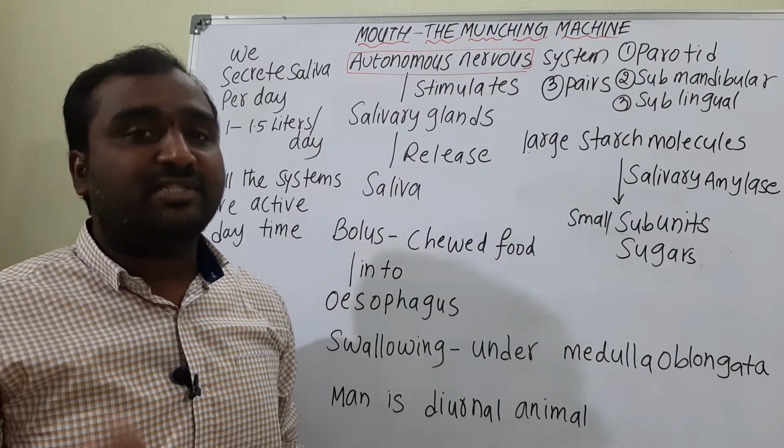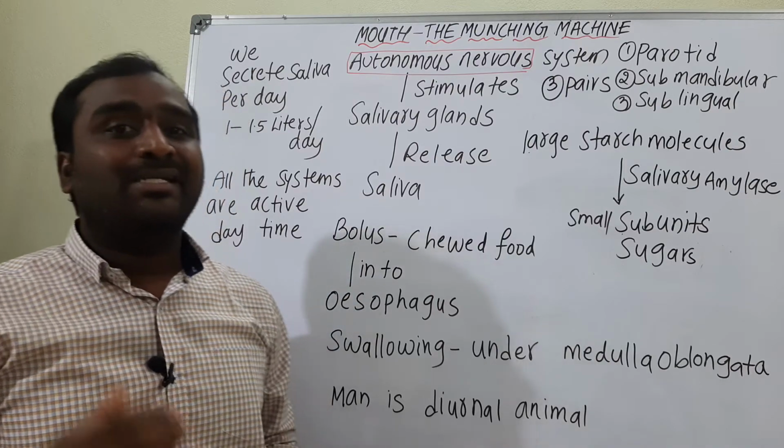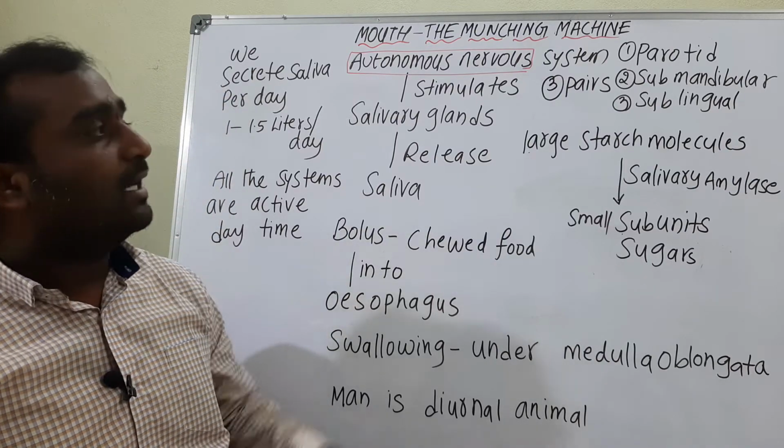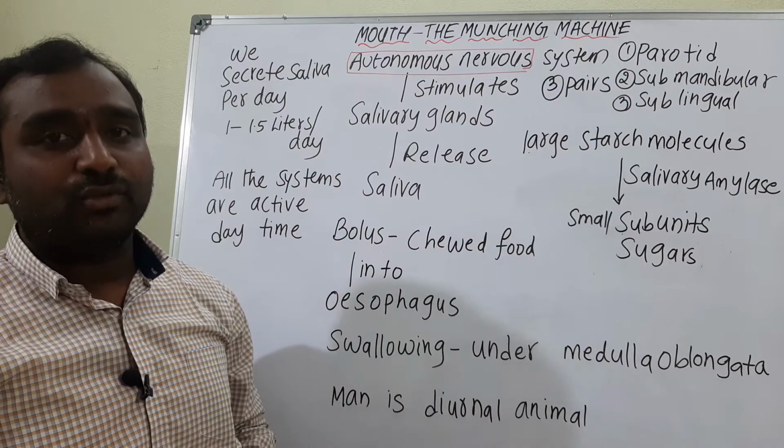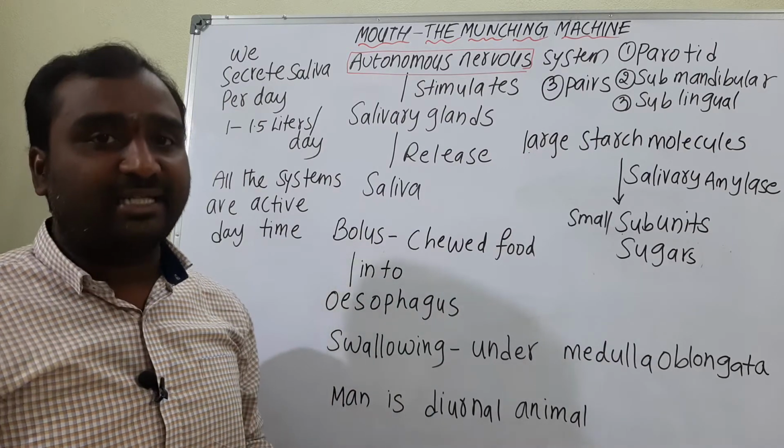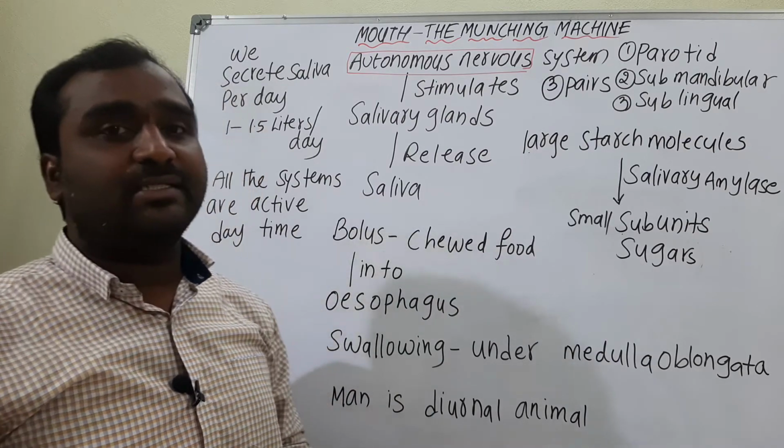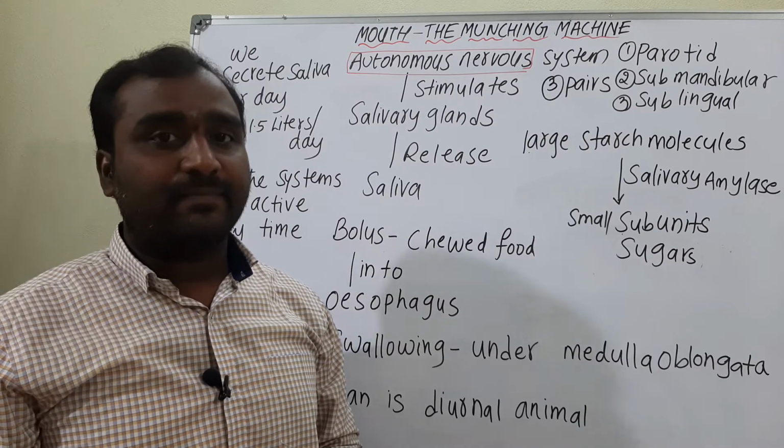These three pairs of salivary glands have ducts, salivary ducts, and these all come under exocrine, because glands which have ducts we call exocrine.